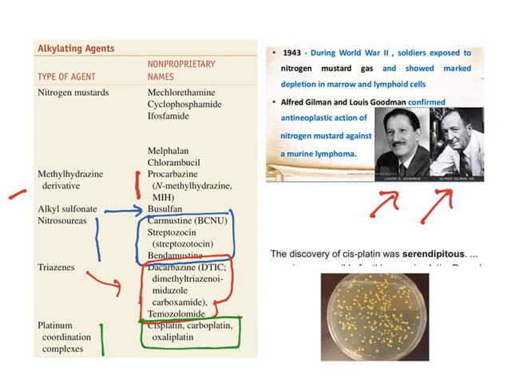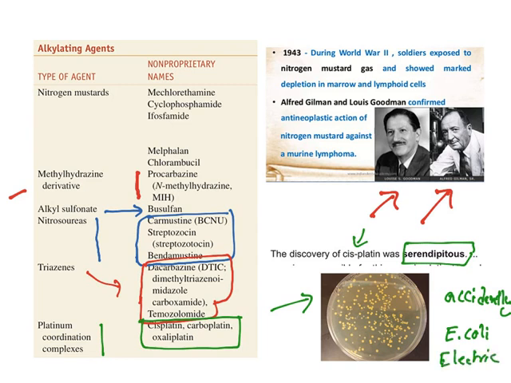carboplatin, oxaliplatin. See, the discovery of cisplatin was serendipitous. Serendipitous means accidental discovery. That means nobody wanted to discover this drug for its action. Accidentally it was discovered. How? One of the scientists was working on agarose plate gels which contain E. coli. He wanted to see what happens when E. coli is exposed to electric shock. So he put two platinum electrodes in this.